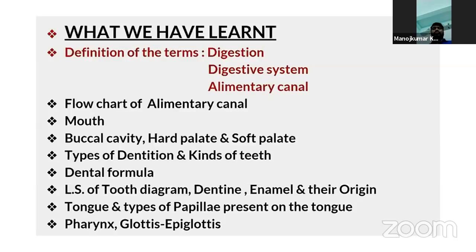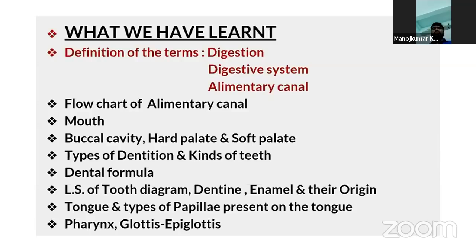And the LS of tooth diagram. We have gone through the longitudinal section of the tooth, which shows 3 parts: crown, neck, and root. Dentine is the bone-like hard material of which the bulk of the tooth is made. This is covered by a white shiny substance called enamel. Of course, we have seen their origin. Dentine is developed by odontoblast cells of mesodermal origin, whereas enamel is developed from ameloblast cells of ectodermal origin. Of course, we have seen the tongue. What is tongue?